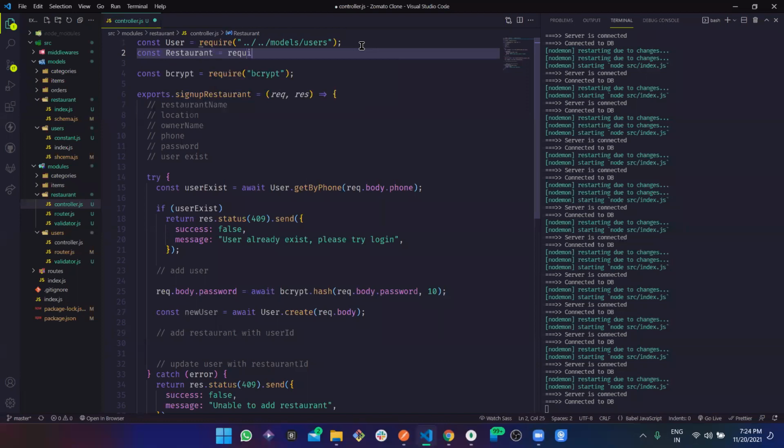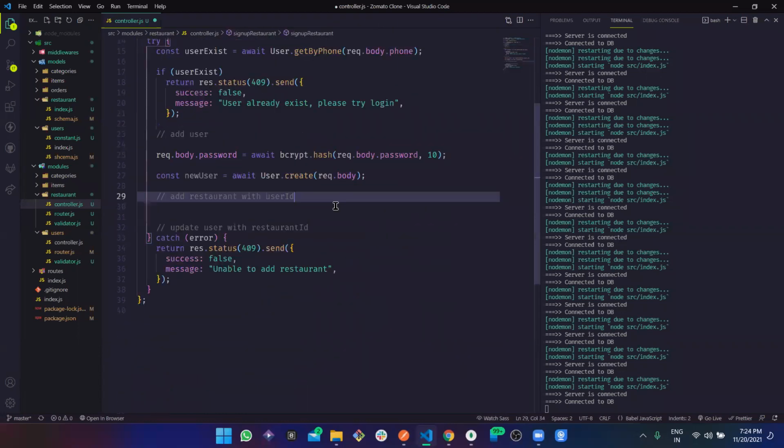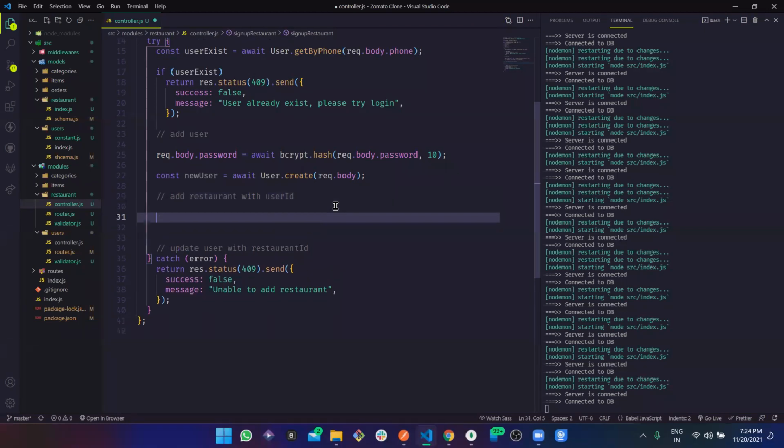Restaurant is going to be required from the same place. Models and restaurant. Perfect. And here, if we are going to create, then const new restaurant. Now see here we are sending this request.body, right?